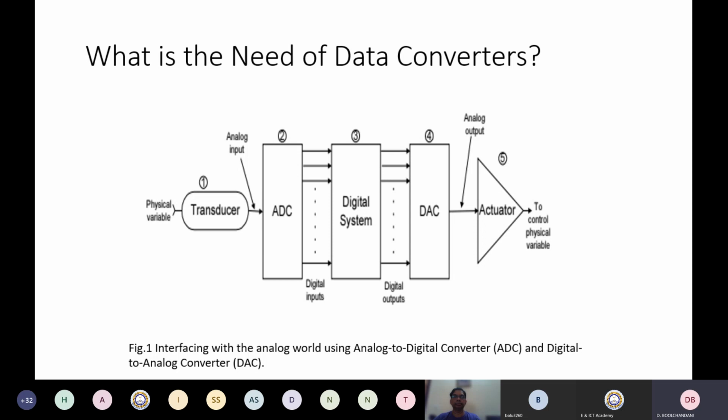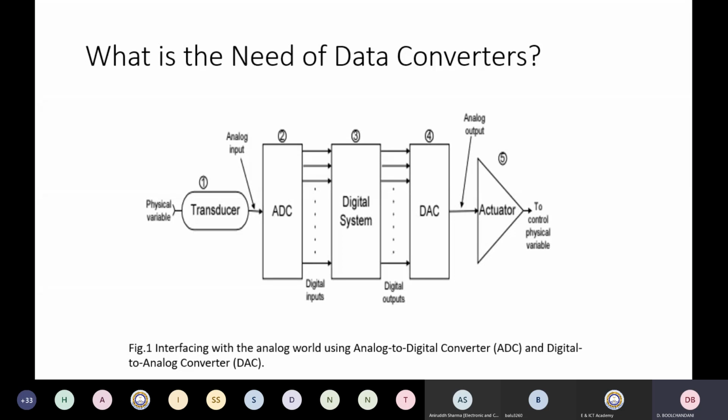This is an example where on the left side, we have a physical variable. This physical variable could be temperature, pressure, light intensity, audio signal, position, rotational speed, flow rate, etc. Then this transducer is a device that converts physical variable to the electrical variable. Some common transducers include thermistors, photocells, photodiodes, flow meters, pressure transducers, tachometers, and there could be many others.